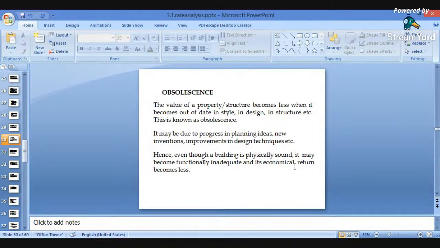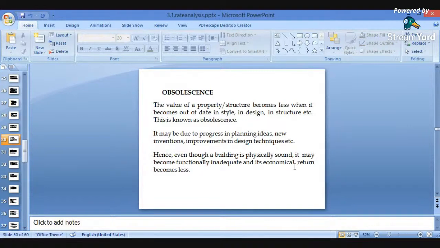So it may be due to progress in planning ideas, new innovations, improvements in design techniques. Nowadays more design techniques have been used, more innovations have been made, more planning, advanced equipment or advanced techniques have been used related with the constructions, related with the various equipment used in the constructions. So by considering all these, the value of the property will be decreased.